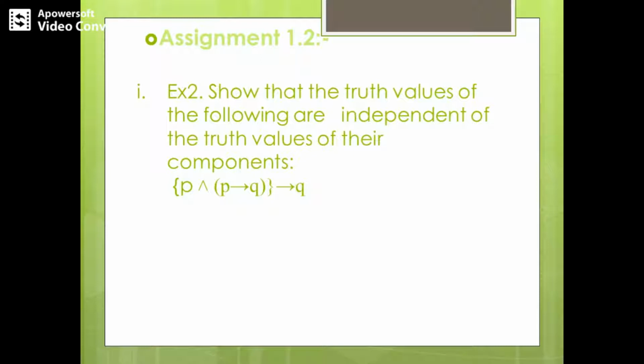So whatever may be these values, the result of the entire compound proposition is either always true or always false. In that way, it is independent of the truth values of its components. Similar problems I have already discussed in the videos that I have given to you. So you can check that out and then solve similar problems.